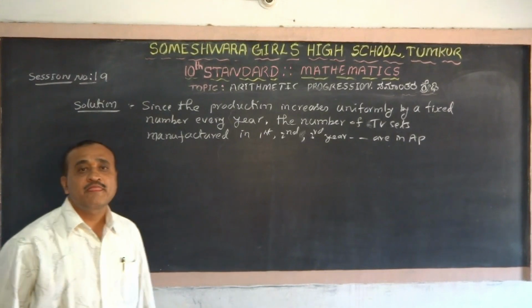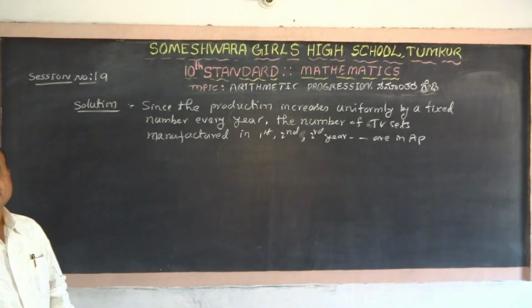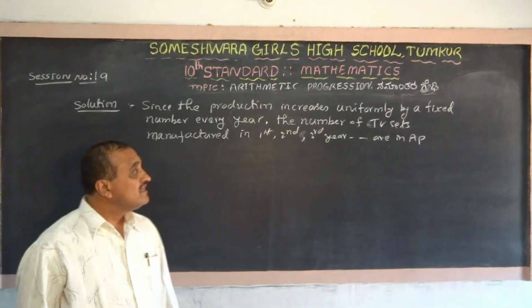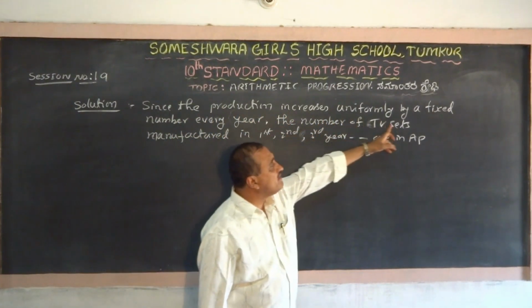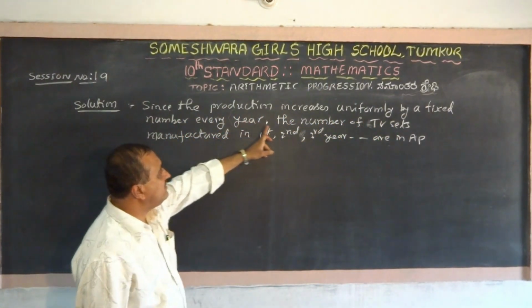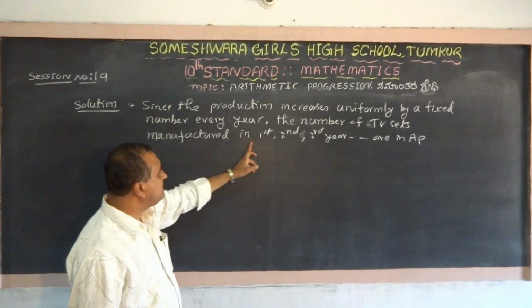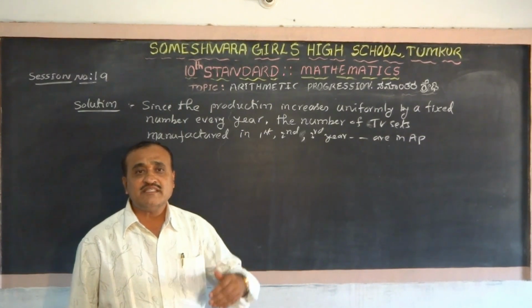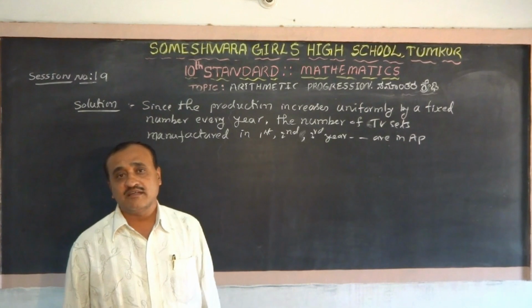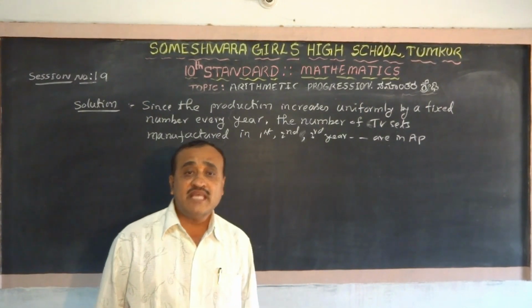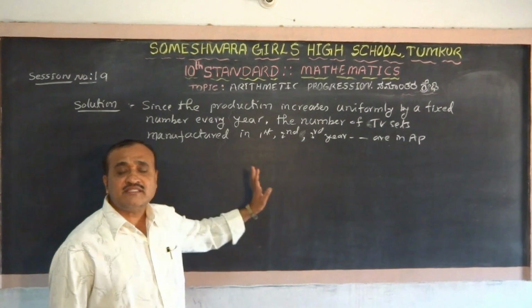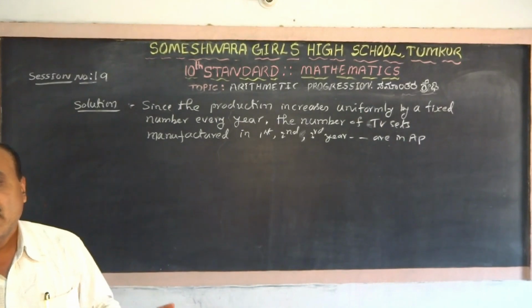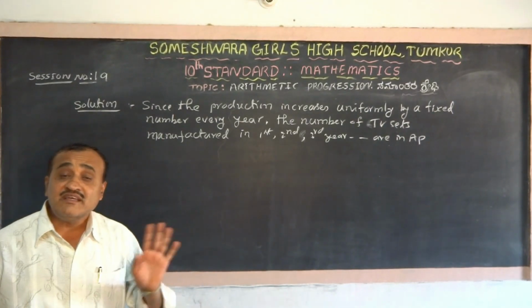we have observed what the first question is: manufacturing of TV. Since the production increases uniformly by a fixed number every year, the number of TV sets manufactured in the first, second, third year, etc. are in AP. What they have given is that in the third year they manufactured 600 units, and in the seventh year they manufactured 700.